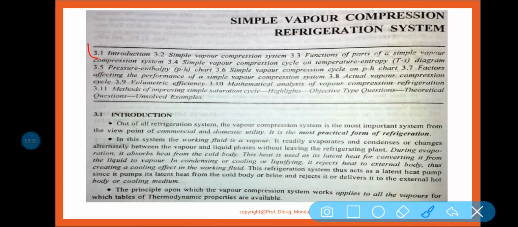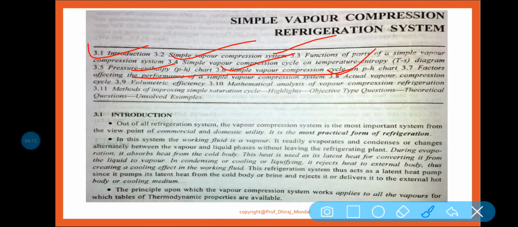So here we will be discussing the introduction of the simple vapor compression refrigeration system, the function of the parts of the vapor compression refrigeration system, then the vapor compression refrigeration cycle on the temperature entropy diagram and pressure enthalpy diagram, the simple vapor compression cycle on the pH chart, then the factors affecting the performance of the simple vapor compression refrigeration system, which is very important. That means how we can increase or maximize the COP of the refrigeration system will be discussed.